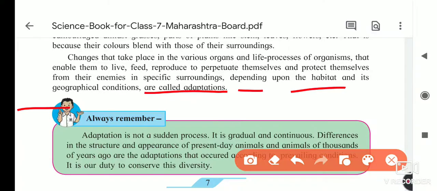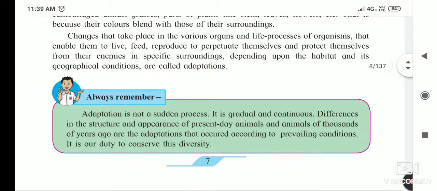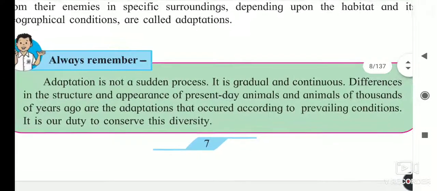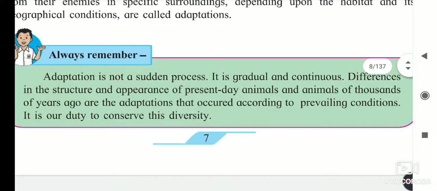Okay, what we see in the adaptations is concerned with blending with the environment. Now we will see that adaptations are not a sudden process. It is not a sudden process.